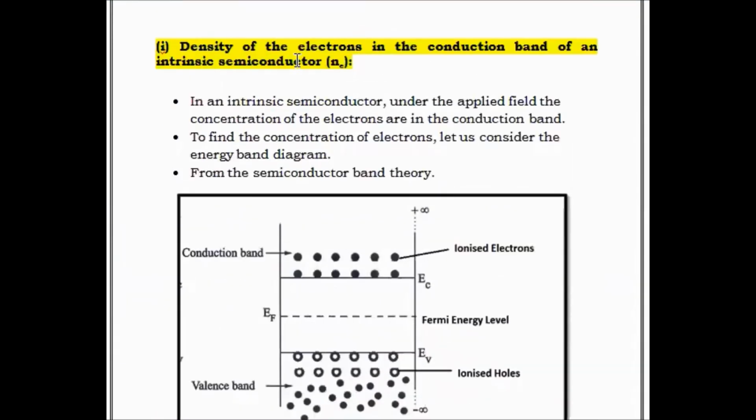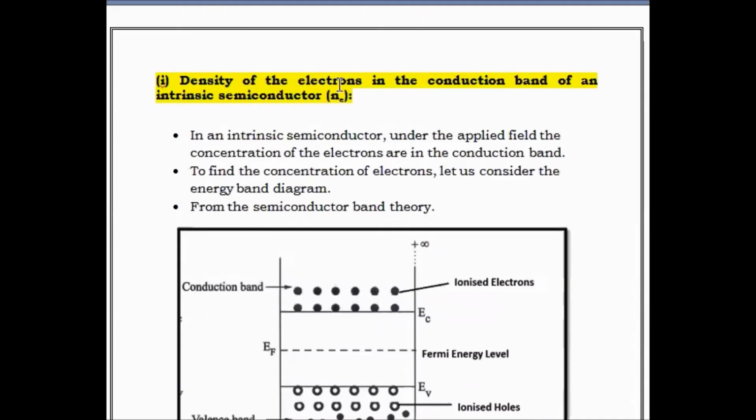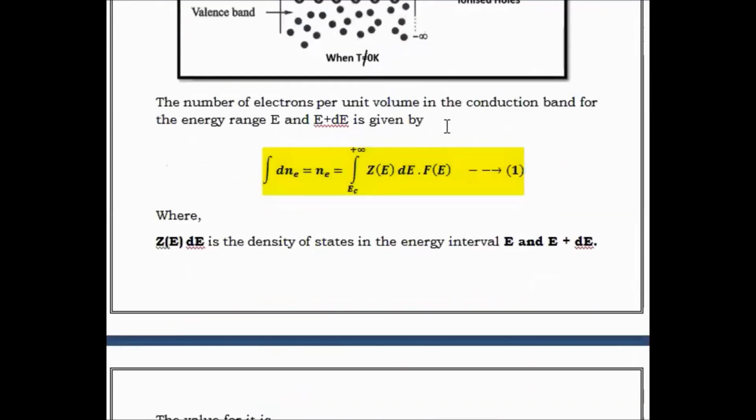So our consideration is the density of electrons in the conduction band of an intrinsic semiconductor. To find this, let's consider the energy level diagram for an intrinsic semiconductor. When T is not equal to 0, electrons are in the conduction band and holes are in the valence band. To find the total carrier concentration, we have to measure the concentration of the electrons in the conduction band and the concentration of the holes in the valence band. To find the concentration of the electrons in the conduction band, we start our process.